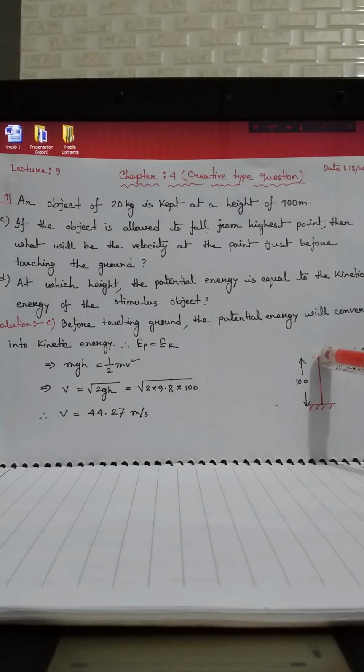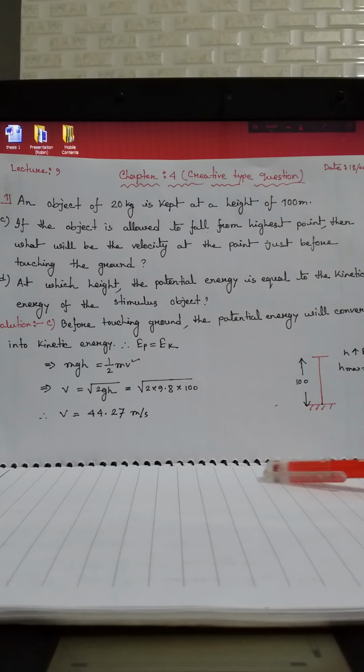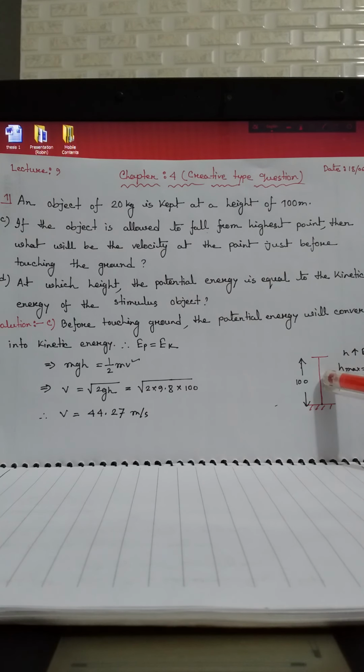And when the body just starts to fall from the highest peak, as it moves towards the ground, its potential energy reduces because the height reduces, and the kinetic energy also increases. So just before touching the ground, the total potential energy will convert into kinetic energy.